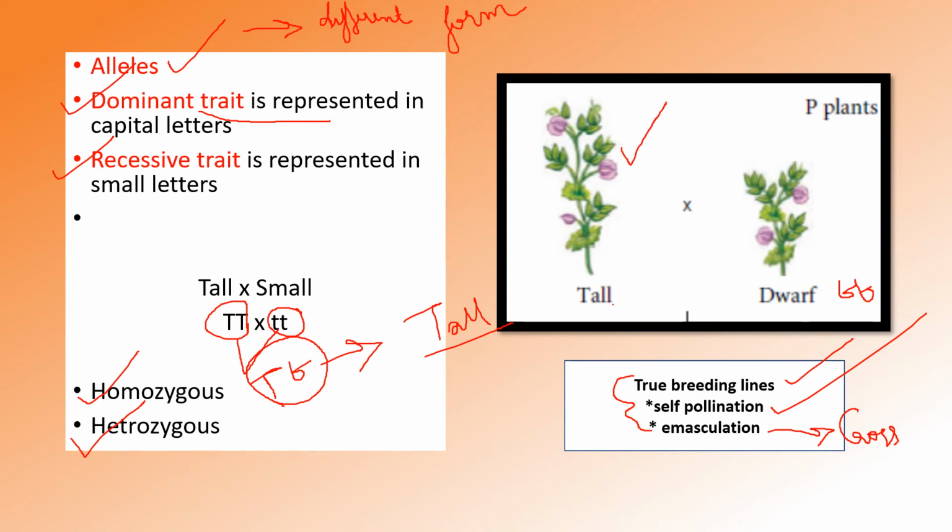If he needs true breeding lines, he will use self-pollination. If he needs a heterozygous one, he uses the cross-fertilization method, and emasculation is one of the processes which helps in doing his experiment with cross-fertilization. Okay, let's move on to the next diagram.